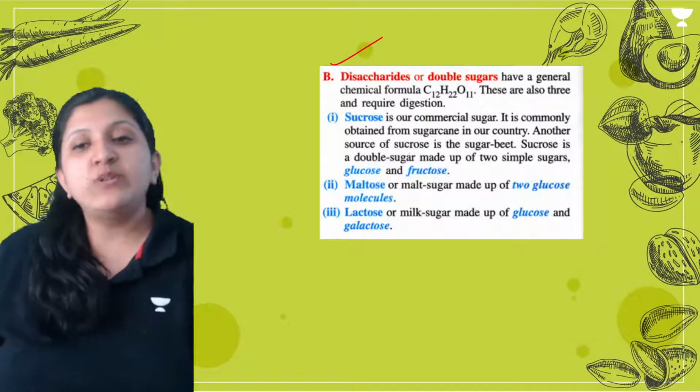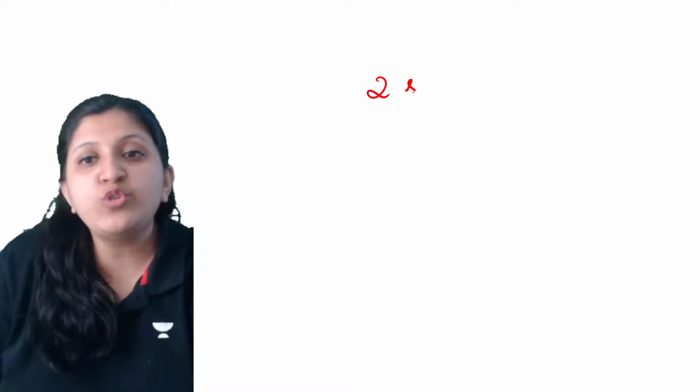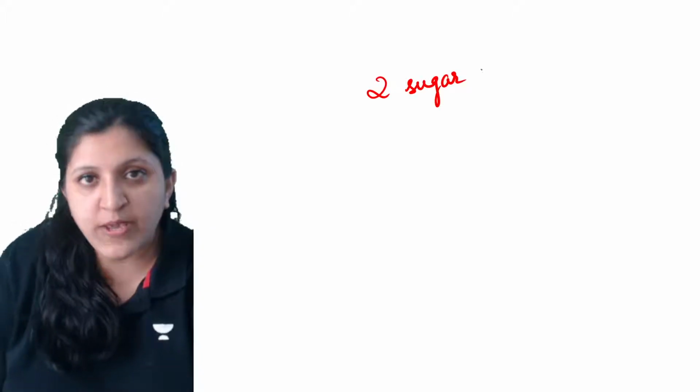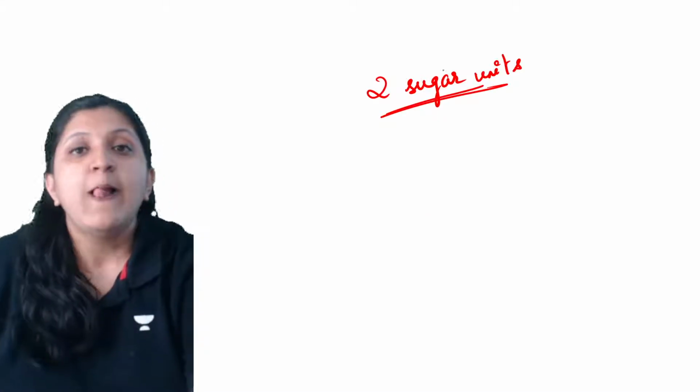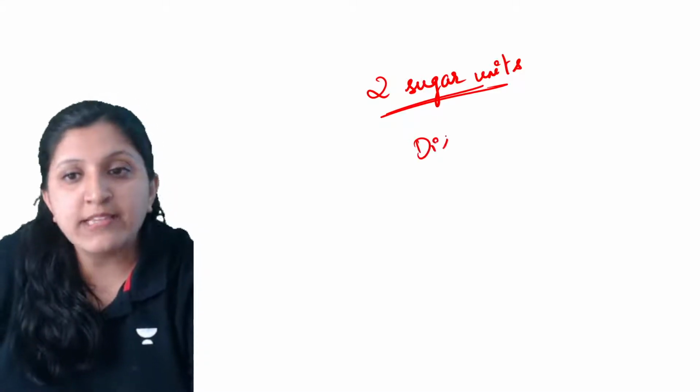Now moving on to disaccharide. What exactly is a disaccharide? If two sugar units are there, then we call it a disaccharide.